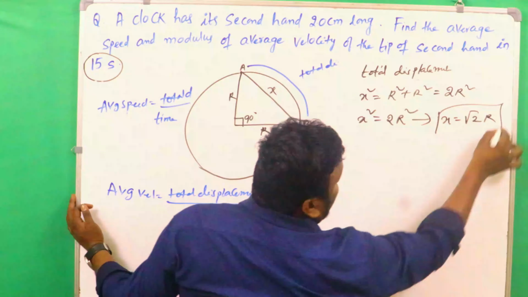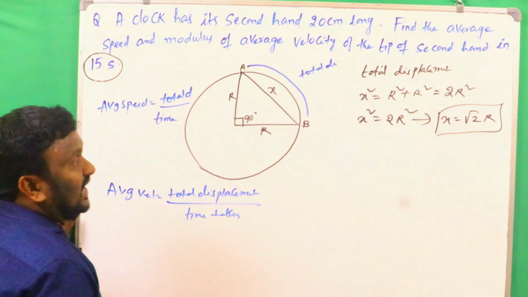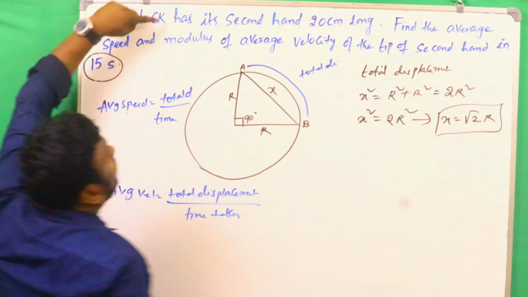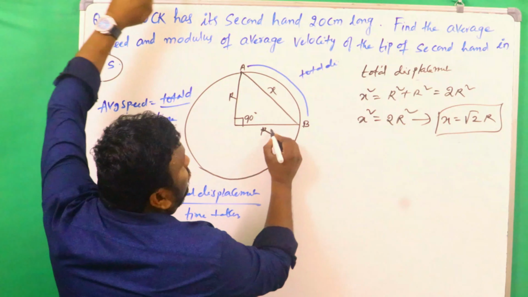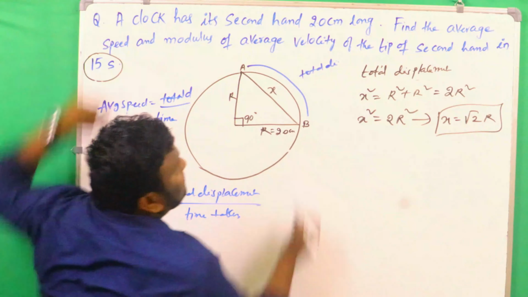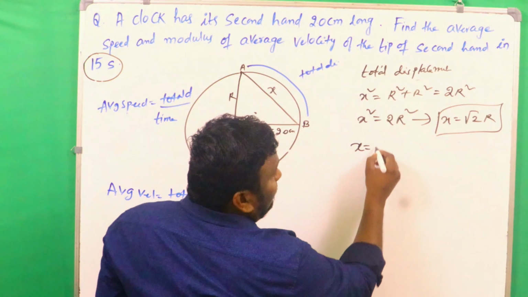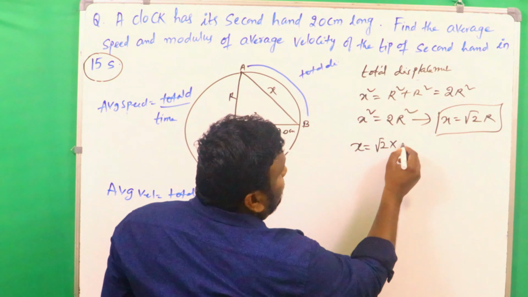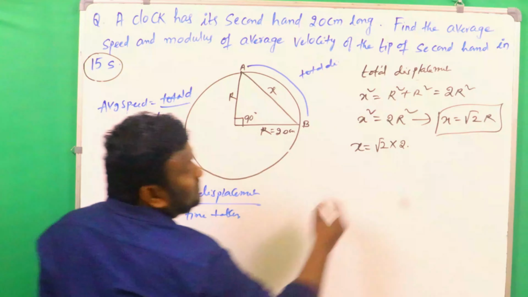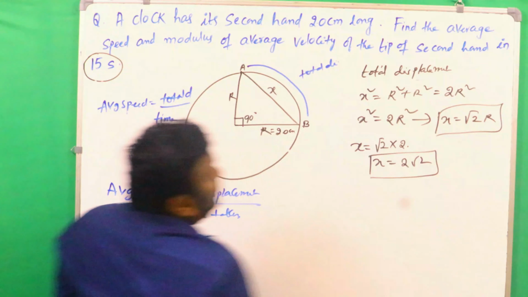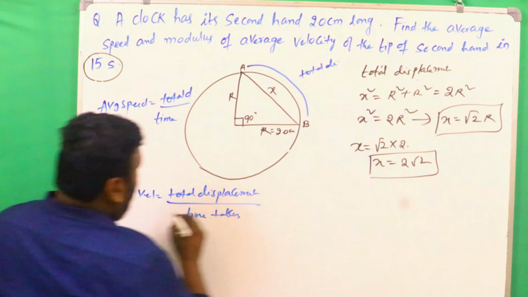X is equal to root 2 r. And what is the radius here? That is nothing but the length of the second side, that is 2.0 centimeters. That's why the displacement here is root 2 into 2.0. That means displacement is 2 root 2. So that is the total displacement.